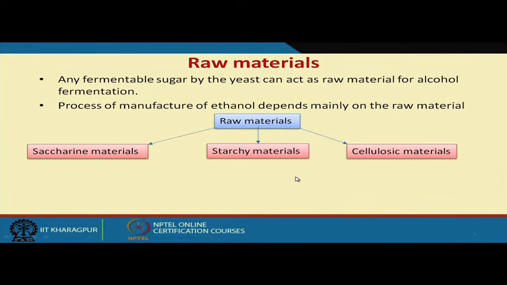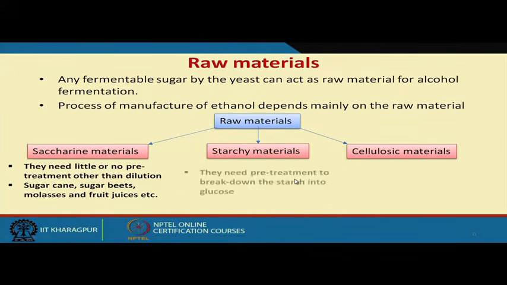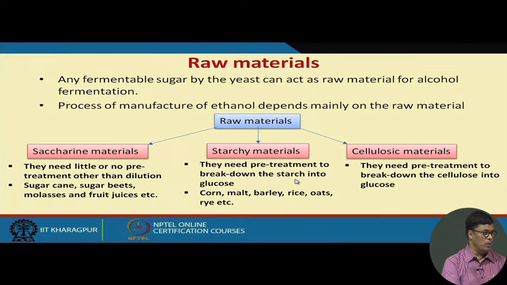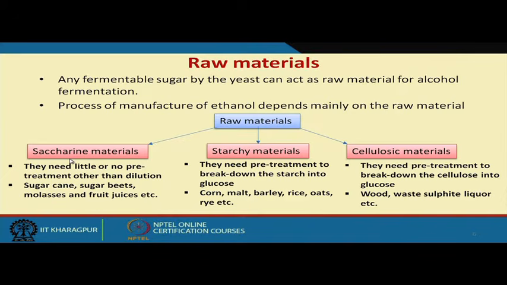Now, the raw materials used for the alcohol fermentation process are of three different types. One is saccharine materials, which mostly comprise sugar-type materials that are easy to ferment, so you don't require any kind of pre-treatment.